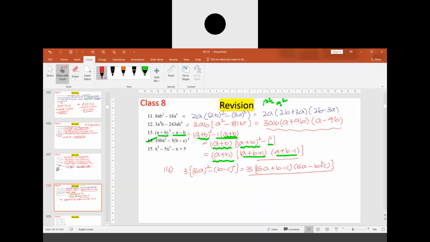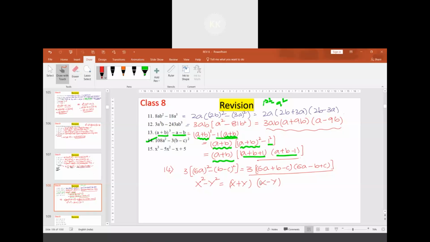So don't get confused here. When we have minus of b minus c, this becomes minus b plus c. Minus of minus will be plus, c. This is an important step. Sir, here b will become squared, no? No, sir. Their square number is not there for b. Here we are using this identity, x square minus y square, which is x plus y into x minus y.